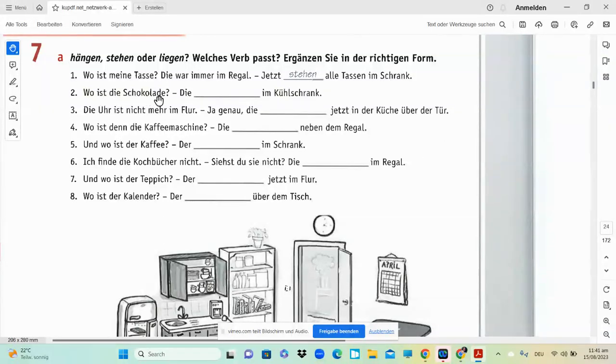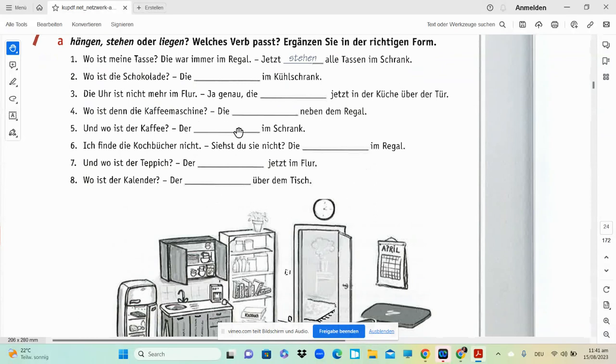Wo ist die Schokolade? Okay, where's the chocolate? It lies in the Kühlschrank, so you will say die liegt im Kühlschrank. So you will not say it will stay in the Kühlschrank now. Okay. So die Uhr ist nicht mehr im Flur. So the clock is no more in the hallway. Ja, genau. Die hängt. Why? Because it's hanging. Die hängt jetzt in der Küche über der Tür. Above the door. So just take care of the prepositions. It's just about the positions, okay?